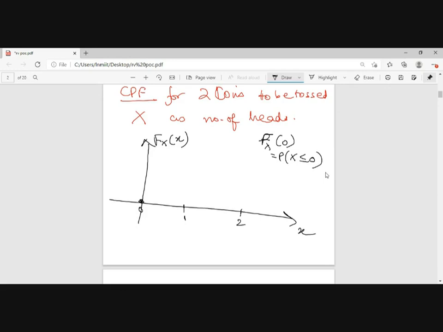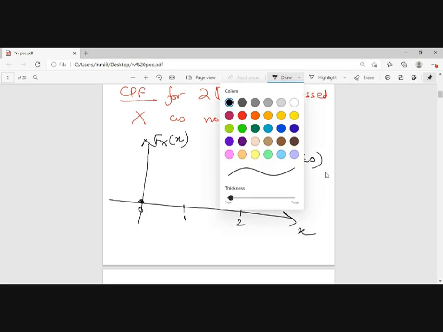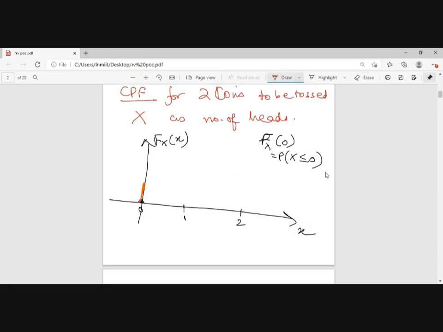What will be its value? 1 by 4. Now we are jumping to the value of 1. So Fx of 1 means the probability that x takes a value less than or equal to 1.